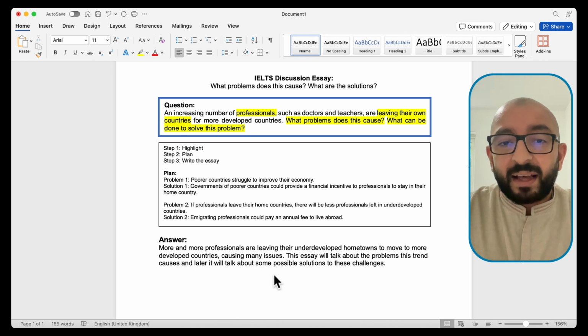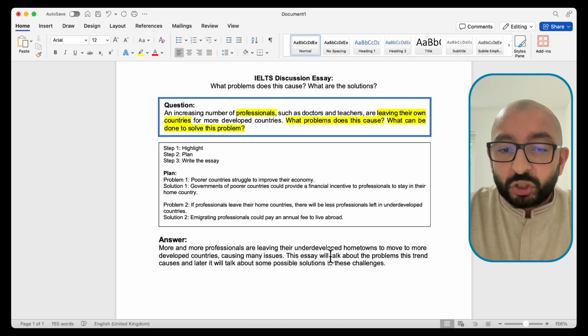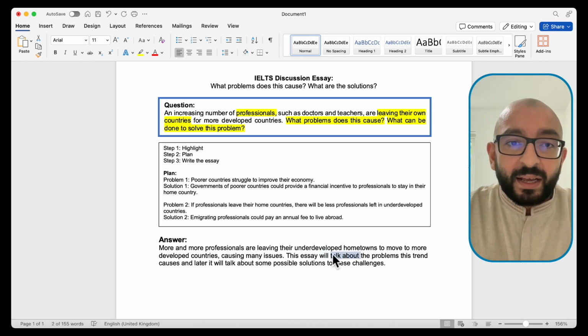The second thing that I think we should definitely change is this term here, talk about. We need to change that because, first of all, they are very basic words. And secondly, we've used it twice. We've mentioned it here, talk about, and then we've mentioned it here again, will talk about.